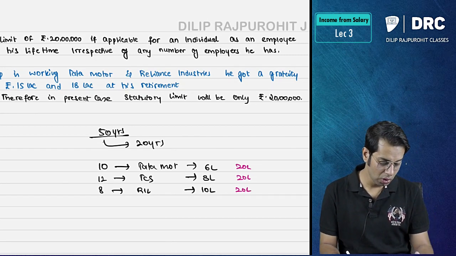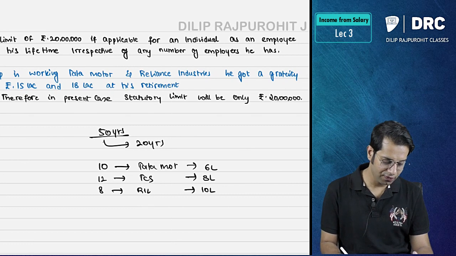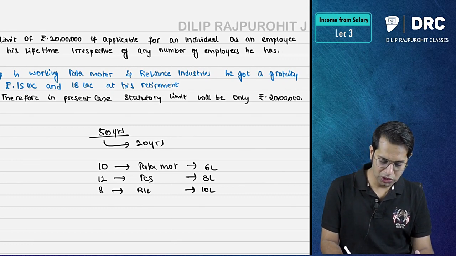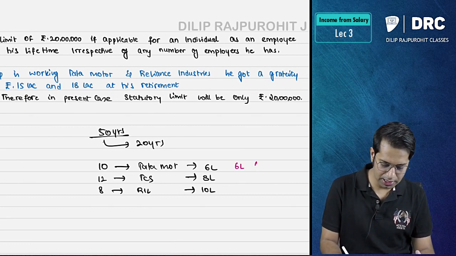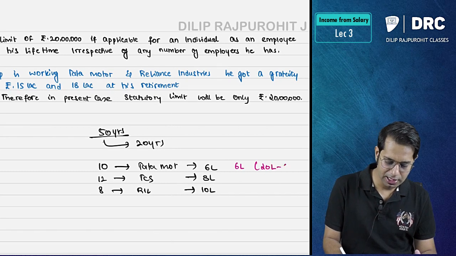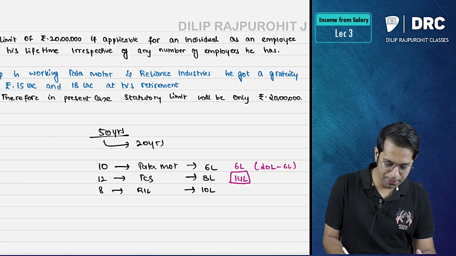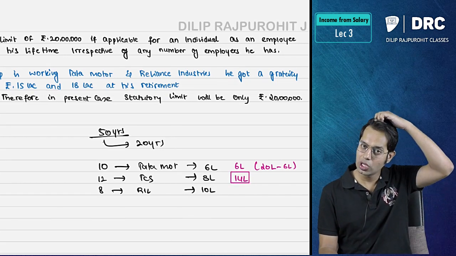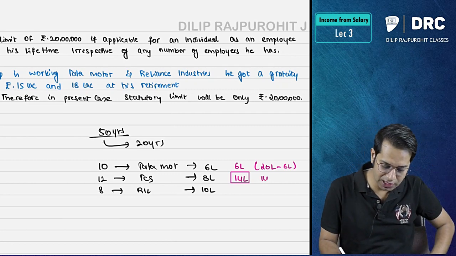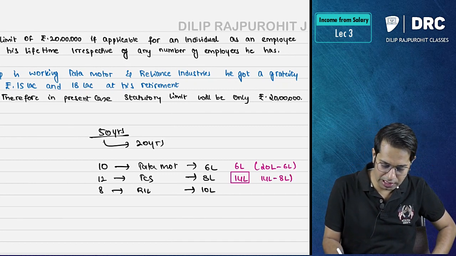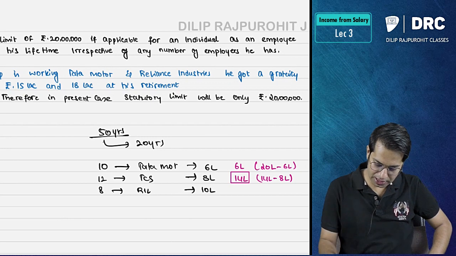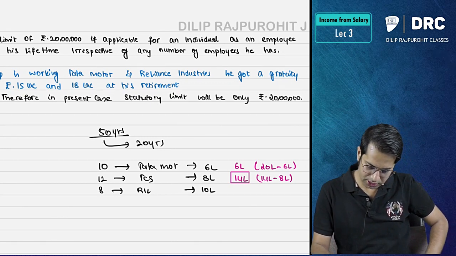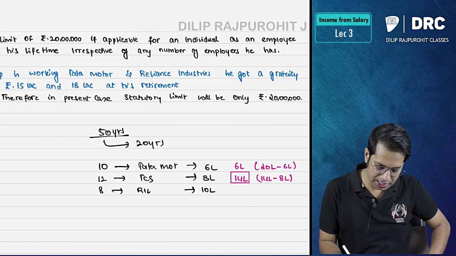No. As I told you, that limit is for your lifetime. Once you take exemption of 6 lakhs, reduce 6 lakhs out of 20 lakhs. How much is left over? 14 lakhs. So next time, you should take only 14 lakh rupees as the statutory limit. You have received 8 lakh rupees, so reduce 8 lakh rupees from 14 lakhs. 14 minus 8 is 6 lakh rupees.